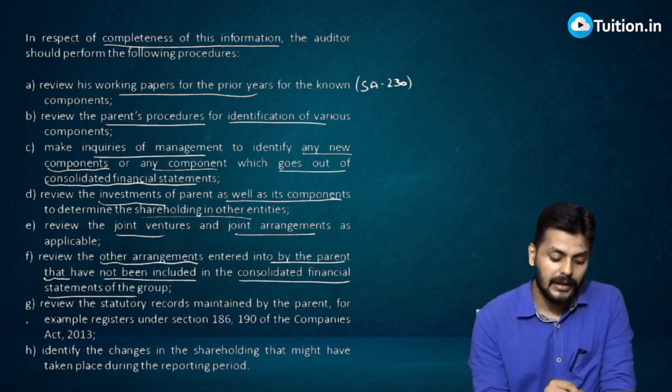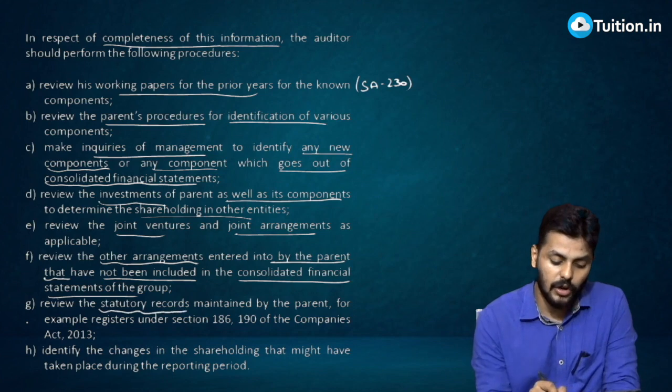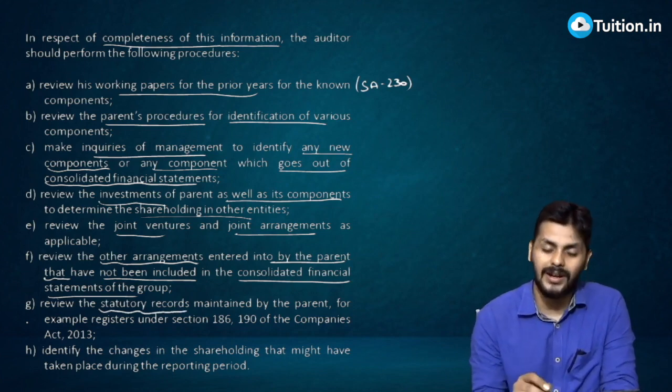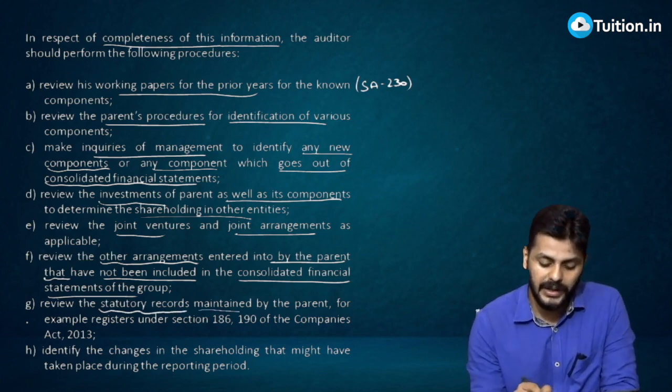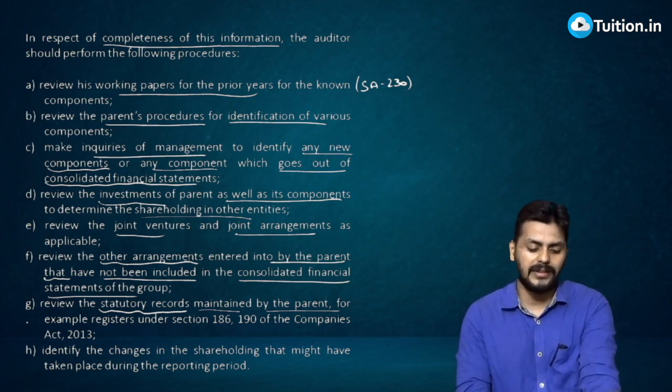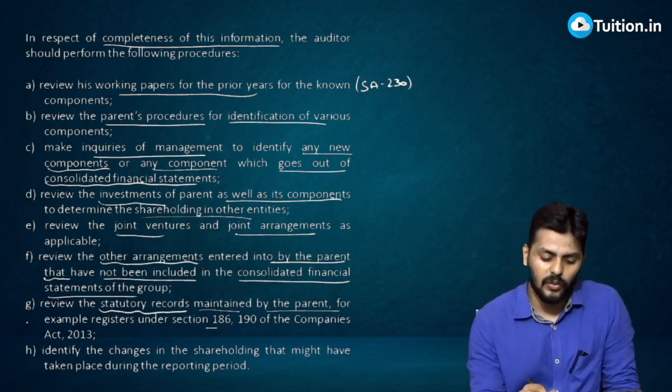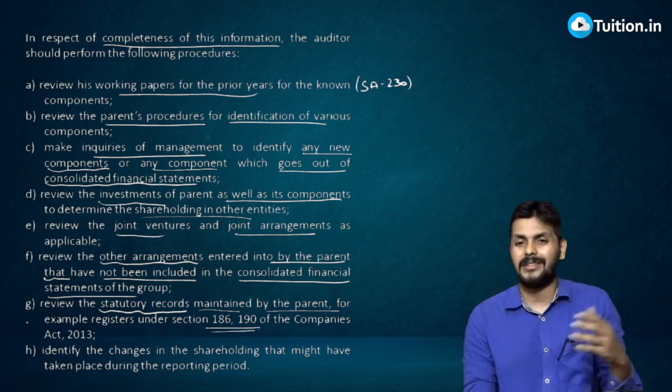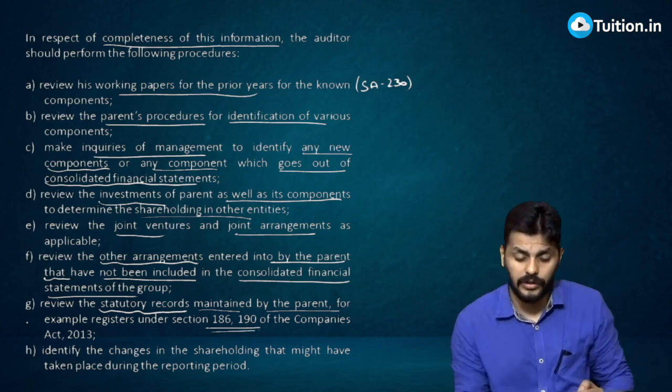And review the statutory records maintained by the parent, for example, registers under sections 186 and 190 of the Companies Act, which are maintained for intercorporate loans and investments.